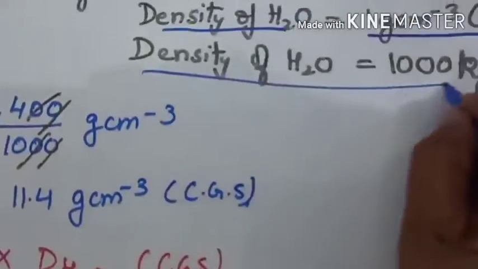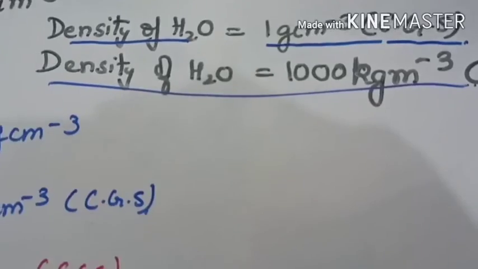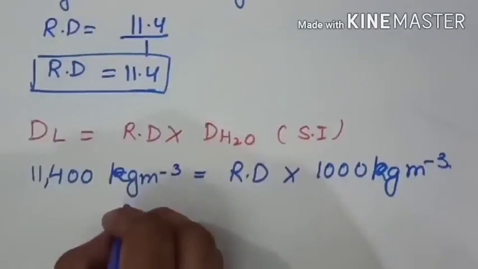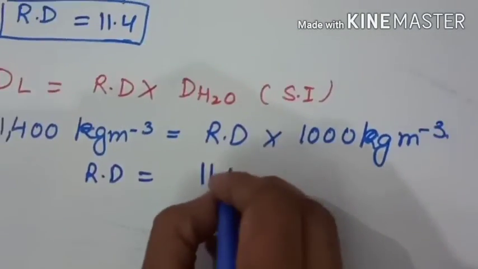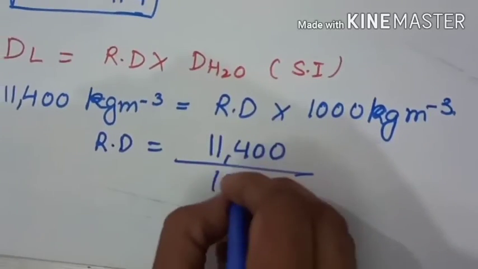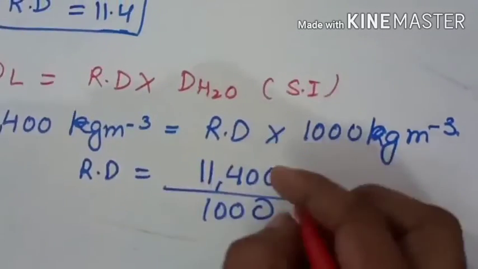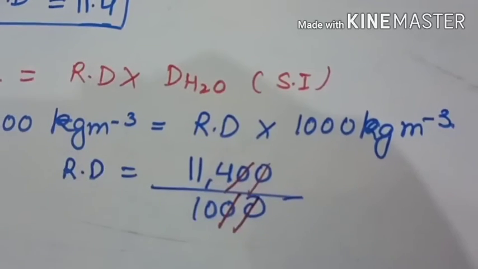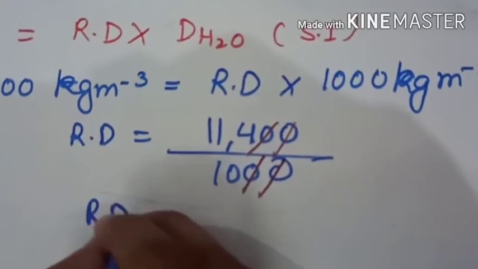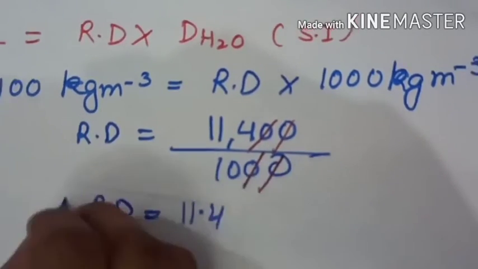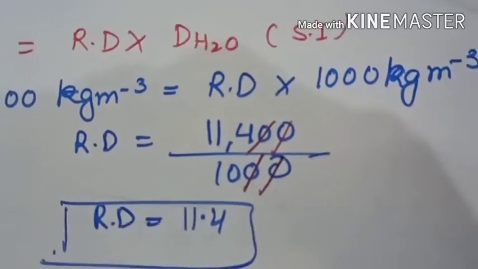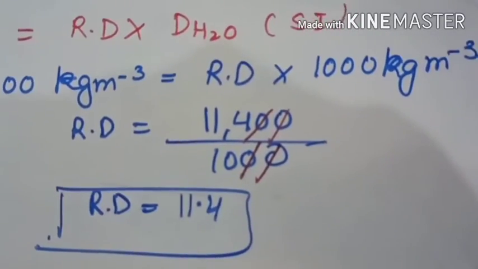That is also a known value. That means you should know it. So what you will do? Relative density will be equal to 11,400 over 1000. Cancel the 0s for simplification. So relative density will be 11.4. So this is the answer of numerical number 19.